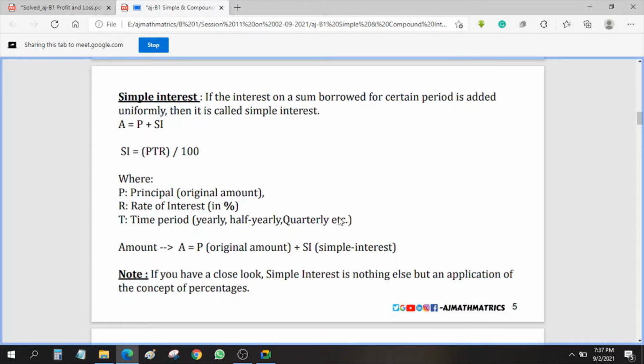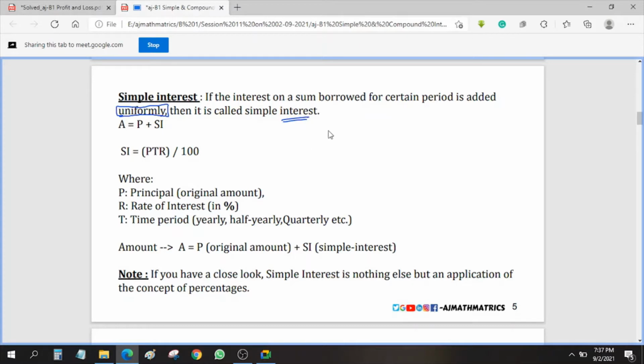And if you observe here, the simple interest definition: if the interest on a sum borrowed for a certain period is added uniformly. This is one point you need to understand. Uniformly means it's constant. So the amount of money which is constantly added to the principal is called simple interest.